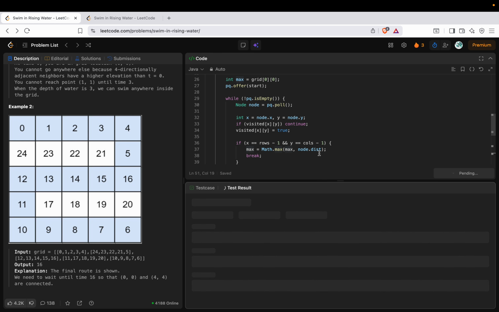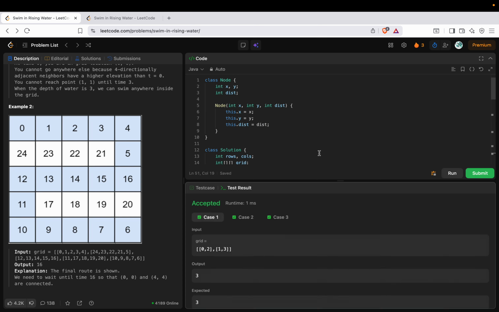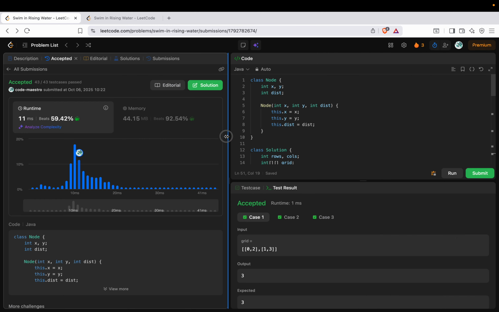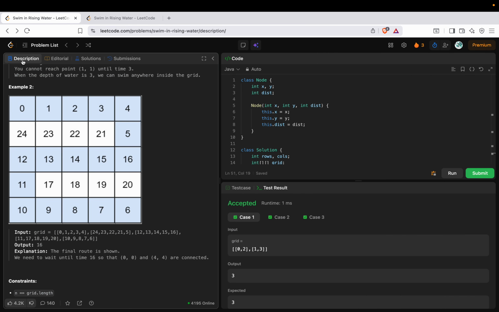Let's try to run this algorithm. Hope this should work. Yeah, it's working. And then I've also submitted this problem. So yeah, the algorithm is working great. So this is one approach.